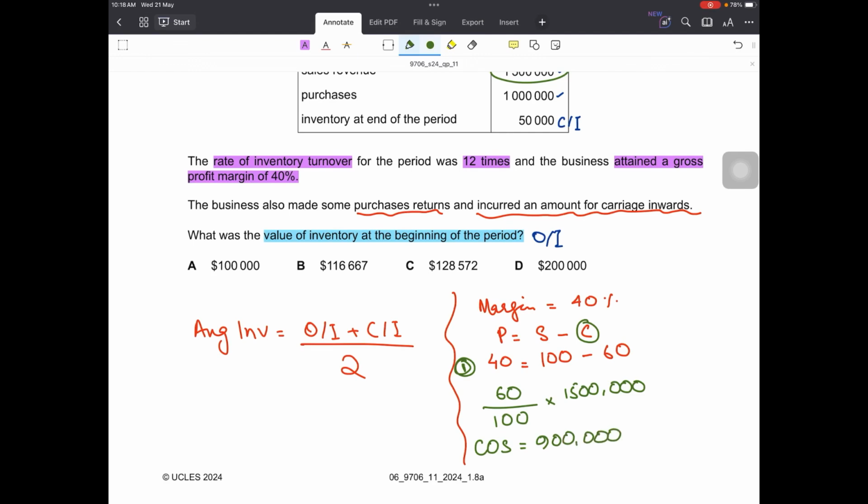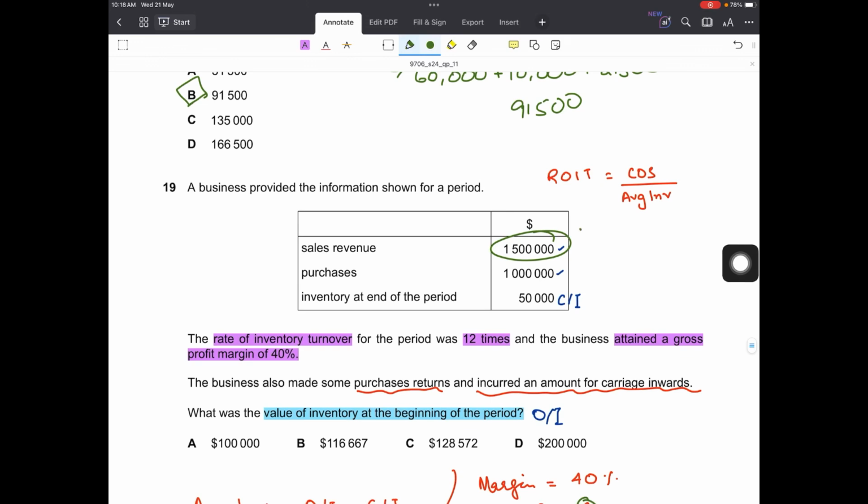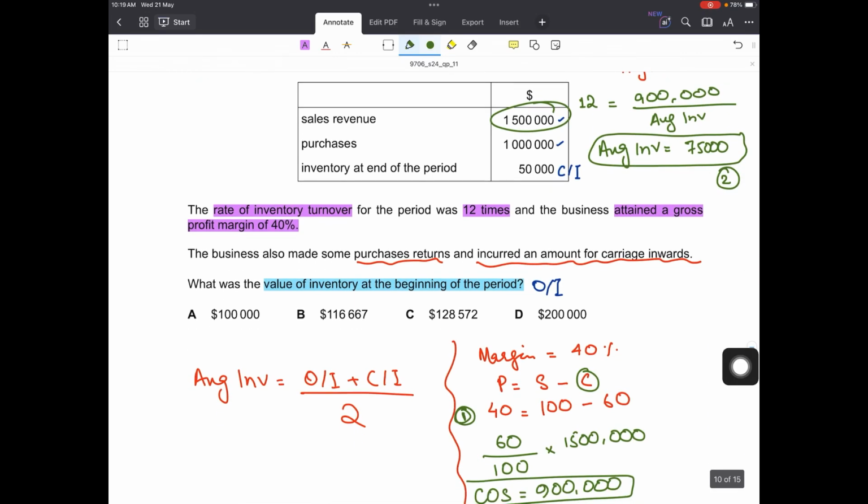Yes, I found one thing. Let's put this in the formula. The rate of inventory turnover is 12 times, so it's 12. Cost of sales, which I've just found, 900,000, upon average inventory, which is unknown. So 900,000 divided by 12 would be average inventory of 75,000. This is the second thing we have found.